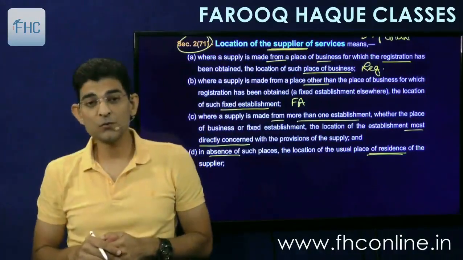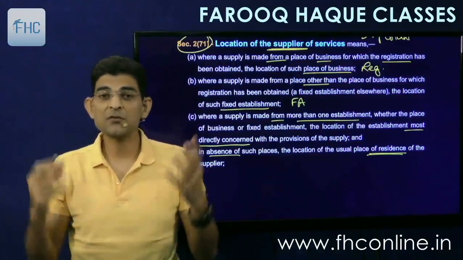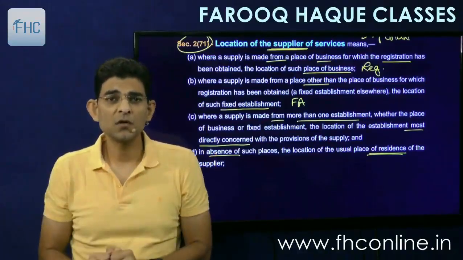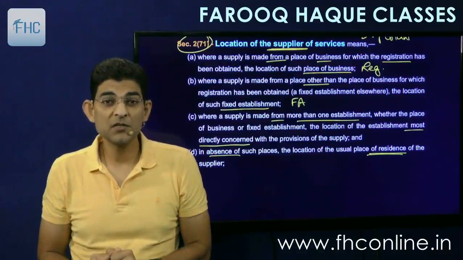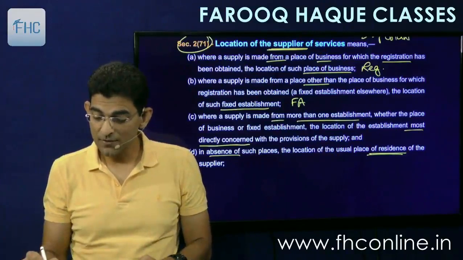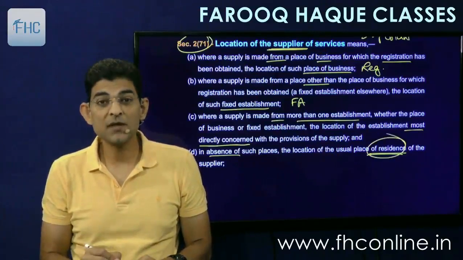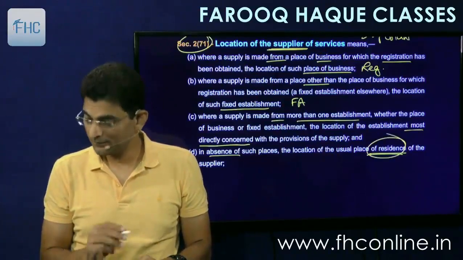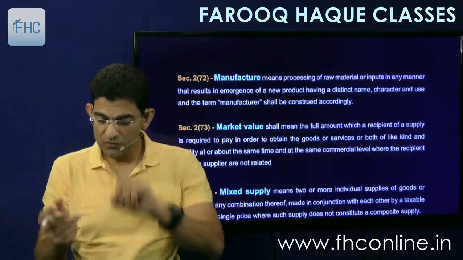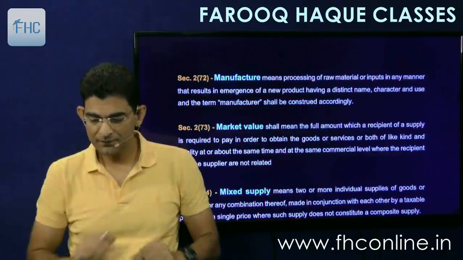Like online tutors who don't have any fixed place of business. They can just come online and tutor the students online. There are many such teachers who don't have any fixed establishment. So for them, the place of residence will be considered as the location. Okay. So 2 definitions exactly reverse of each other.